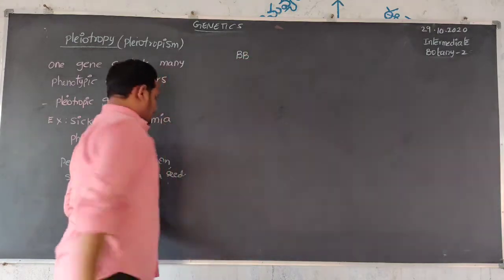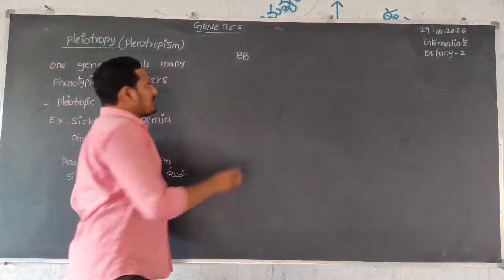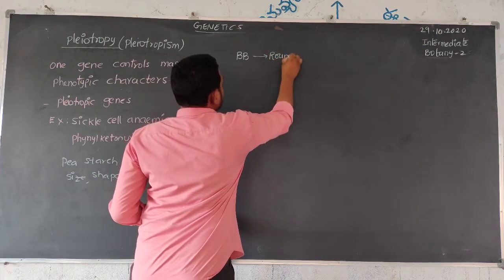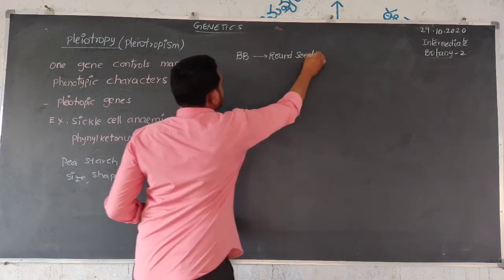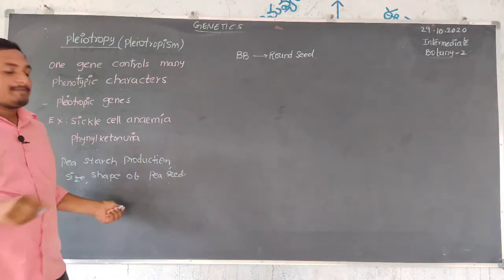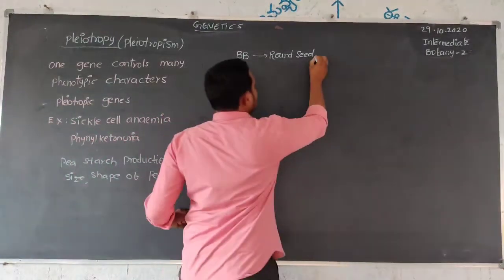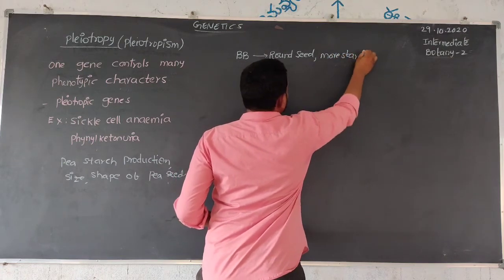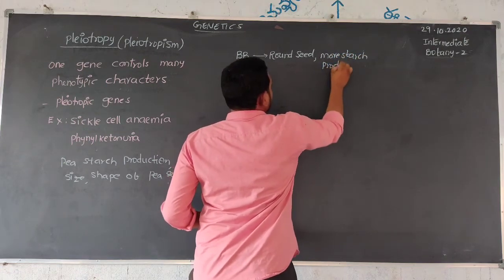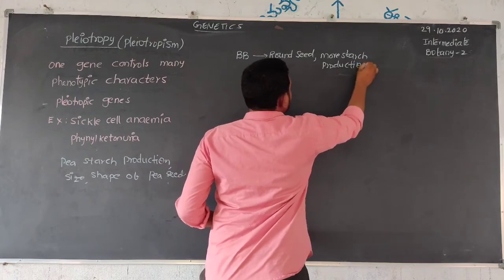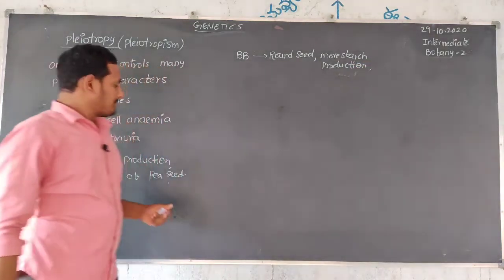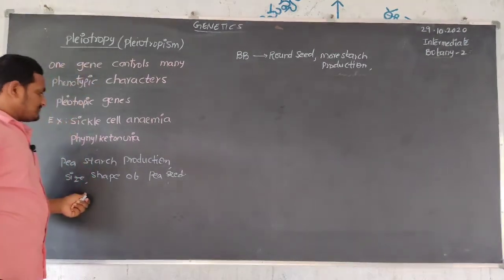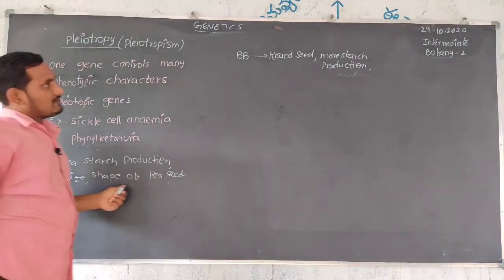In the genotype of this pea plant, capital B indicates it contains round seed. The seed is mainly round in shape, with more starch production.